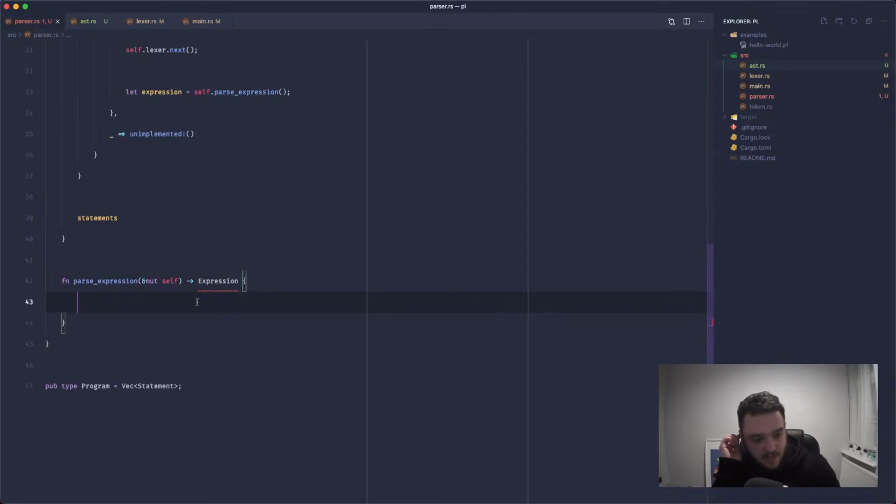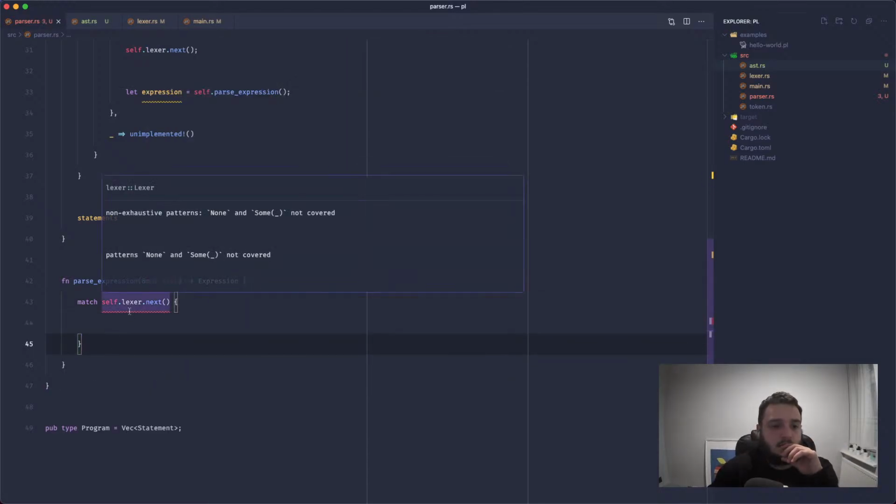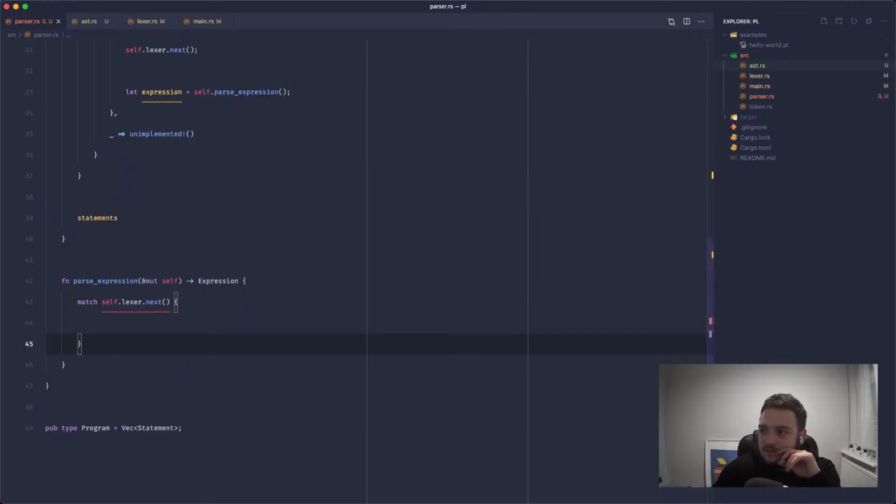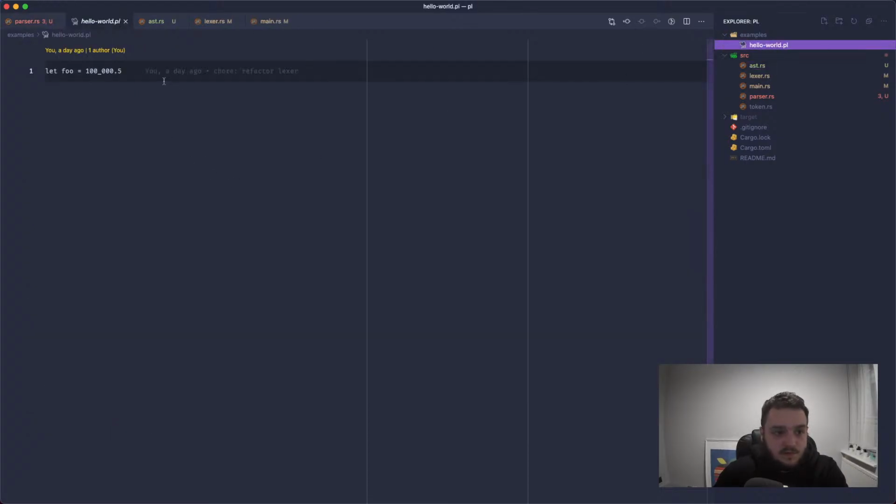And now inside of here, we can match self.lexer.next. We've not covered all the patterns, which is fine. This is really naive because we've not got any binding power, so we've got no precedence.